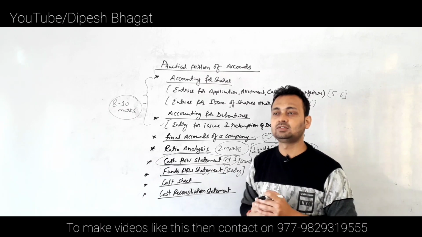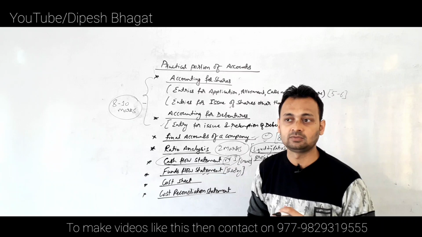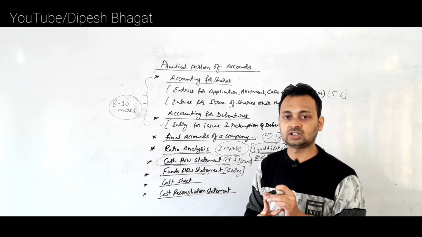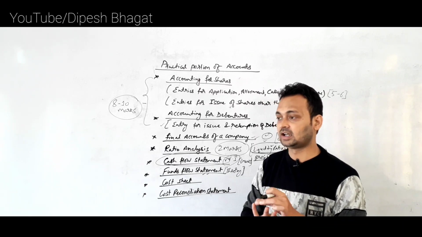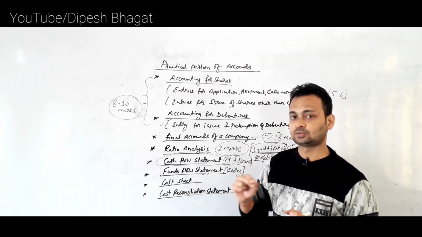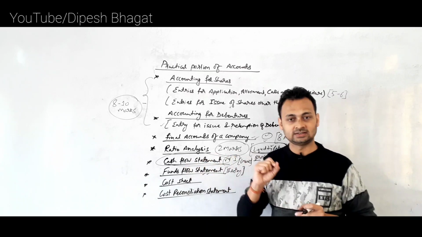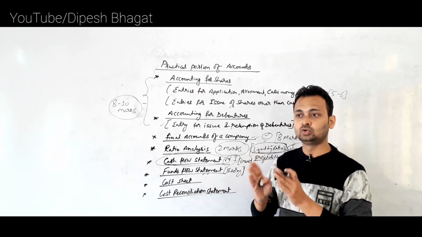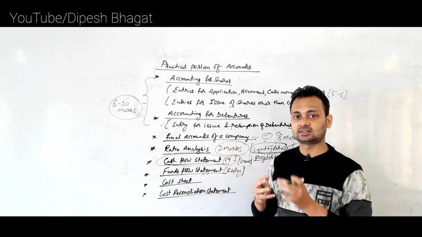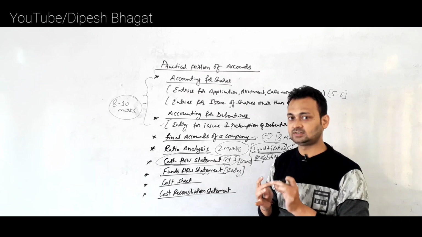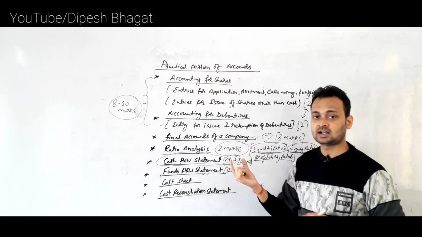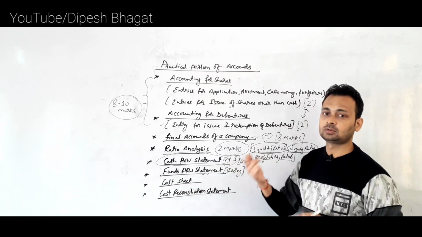Similarly, cash flow from operating activities, the number 1 heading, will definitely have items such as sales, cost of goods sold or purchase, payment of wages, payment of interest and taxes. Those items are posted in cash flow from operating activities. So the question will be in a simpler form. You only need to know the basic content of the chapter and which topics go under the 3 headings: operating, investing and financing. From this chapter the most probable question is for 6 marks, and it will be asked from the direct method.